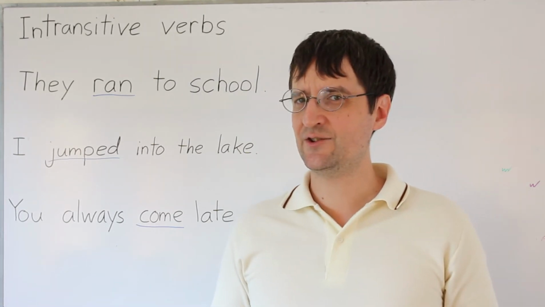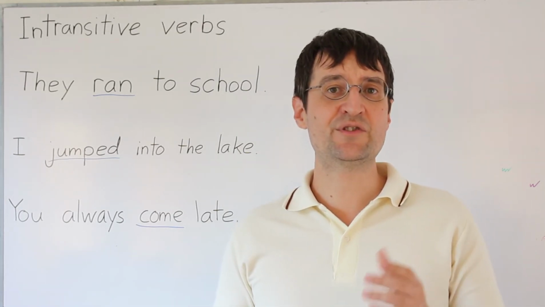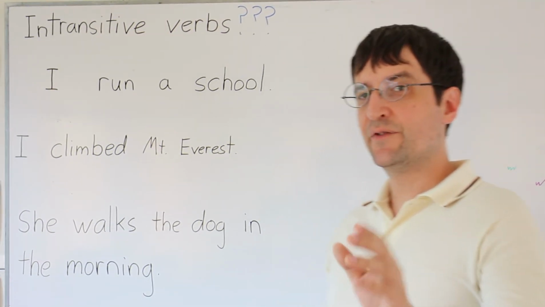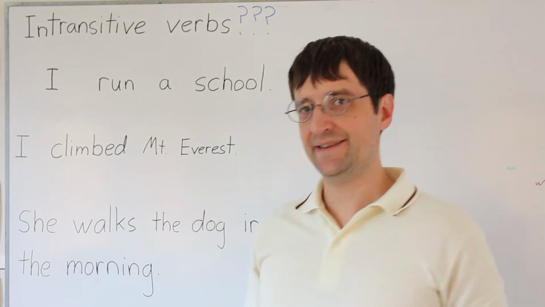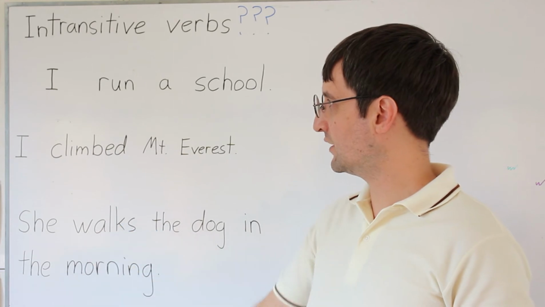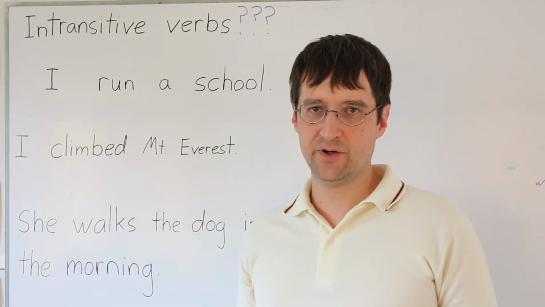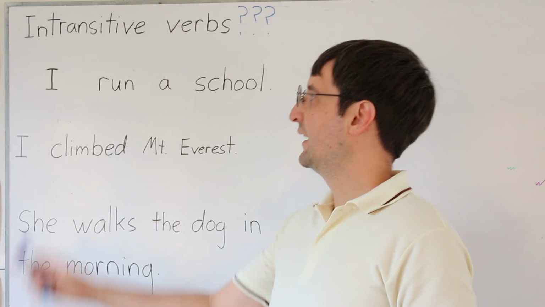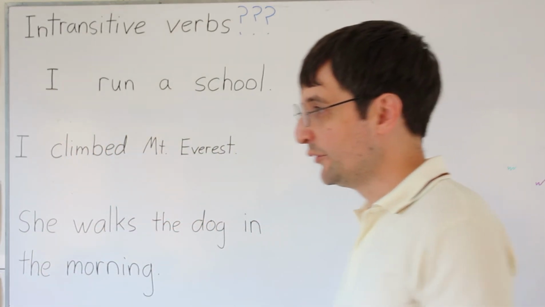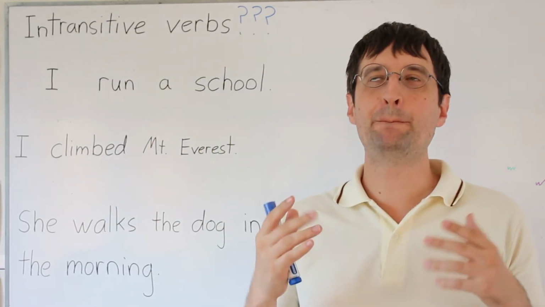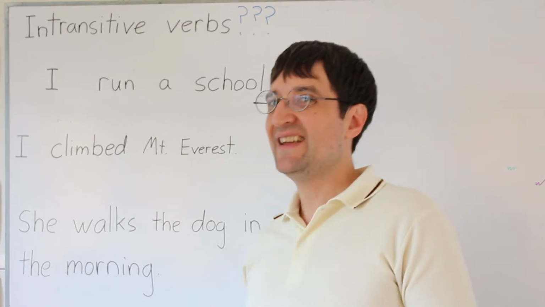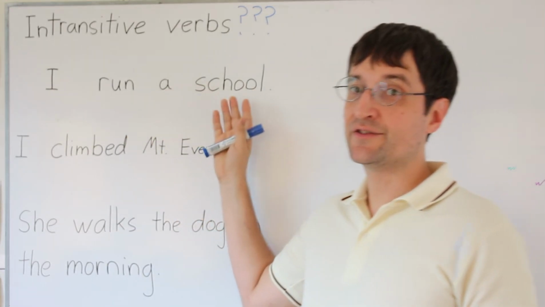Let's look at some tricky situations where it's not clear if a verb is transitive or intransitive. So, are these verbs transitive or intransitive? Well, at first glance, run, climbed, walks, they look like intransitive verbs. But let's look again. I run a school. Well, here, run is not talking about movement through the environment, it's being used the same as managing, organizing, taking care of. I run a school.